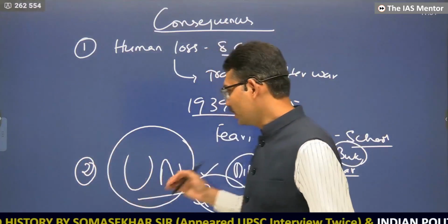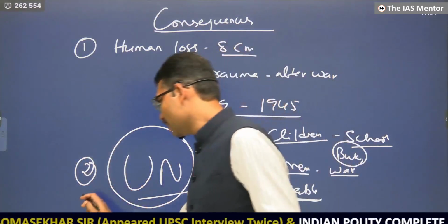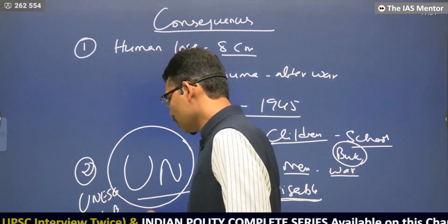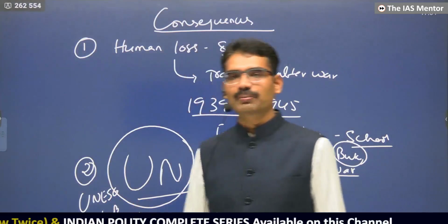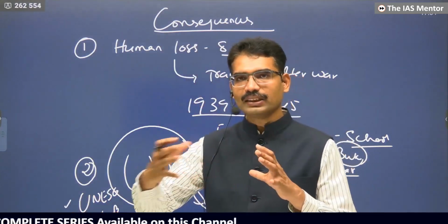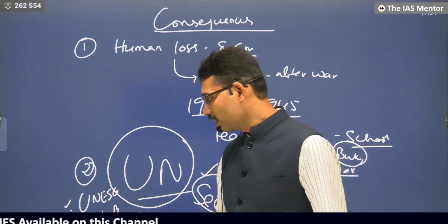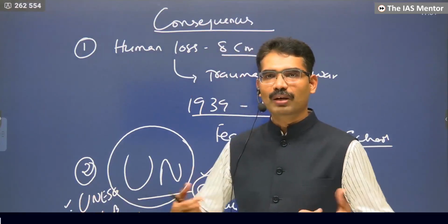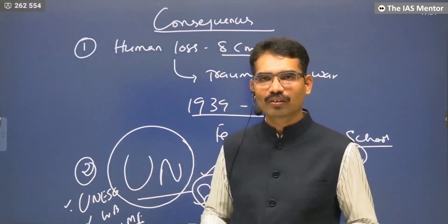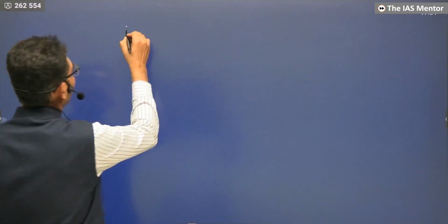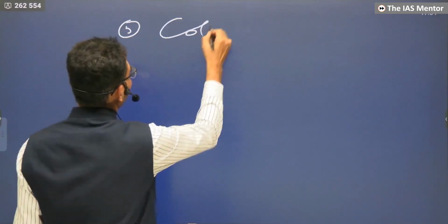And also, the United Nations created many organizations like UNESCO, World Bank, and IMF, so that economic crisis can be resolved. Education also can be addressed, so that humanity enters the path of progress, so that due to hunger and poverty, people will not once again take up weapons. These are the United Nations' contributions. Now, the third consequence is the Cold War.